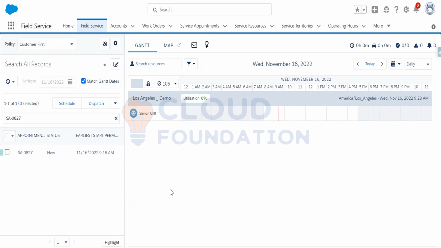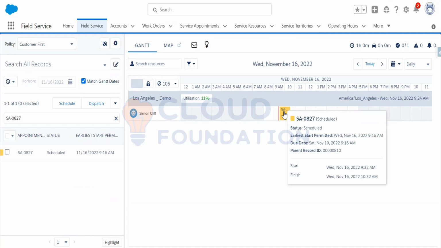We are discussing how to fix the schedule for a mobile worker. If I schedule that service appointment, suppose to Simon Cliff, I'm just scheduling that service appointment. Okay, it is scheduled now, and there is no rule violation.